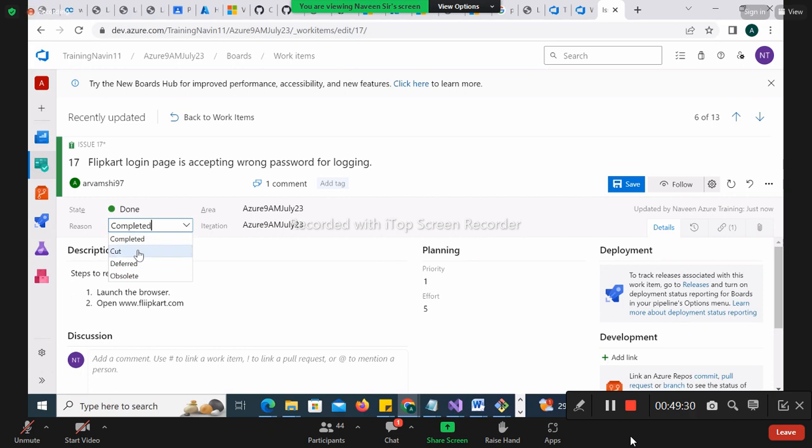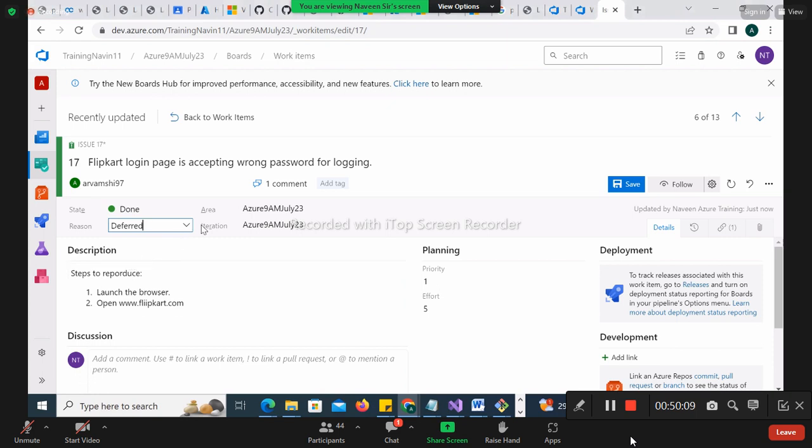Third is deferred. This is very good to know. Deferred means, do you know the meaning of deferred? I'm sure you will not be knowing. This is the technical term. Deferred means any defect that you are not looking into now, that is not bothering your current flow of execution, that needs to be taken care of in the future. You get the point? That is called a deferred actually. Any defect, yes, you're right. Deferred will go for the next sprint basically. Okay, so let me make it a deferred one.